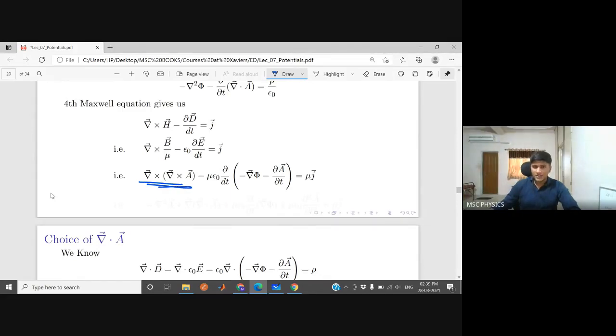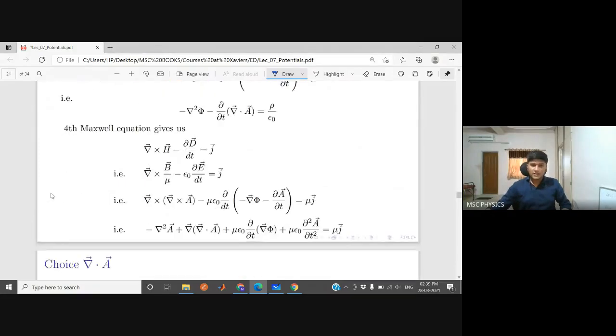If you know this, there is a vector identity, curl of curl of A, involved in this. This is a triple product, so you can eventually open it like this. The middle vector comes with the dot product between the other two, minus the last vector with the dot product between these two. So this is the vector identity involving this term. So at place of this term, you can write this.